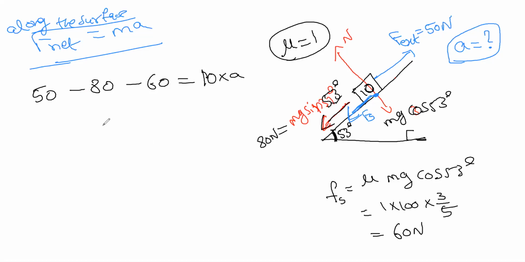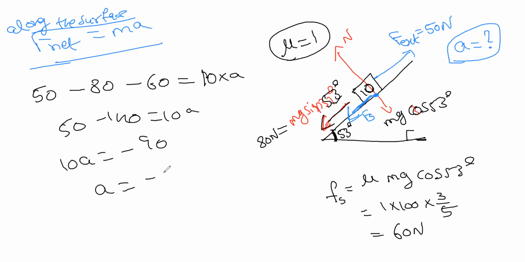So 50 minus 140, and the mass is 10, so 10a equals minus 90. a is equal to minus 9 meters per second squared. So we are getting the acceleration as 9 meters per second squared.